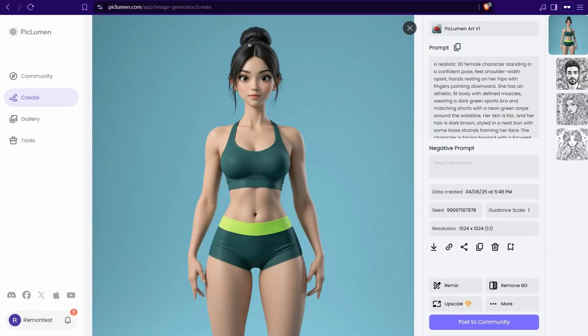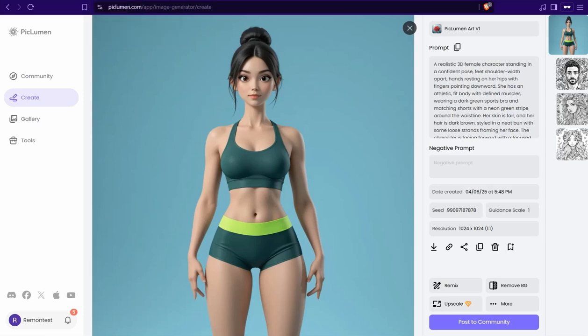And step number 2: you can get images of these avatars doing your workouts. It could be push-ups, jumping ropes, and so on. You can head over to ChatGPT and ask for a prompt to create an image where this model is doing push-ups or anything else you like. Then you can copy this prompt and go create these images of this avatar doing this exercise, as if it's captured in the middle of the exercise.